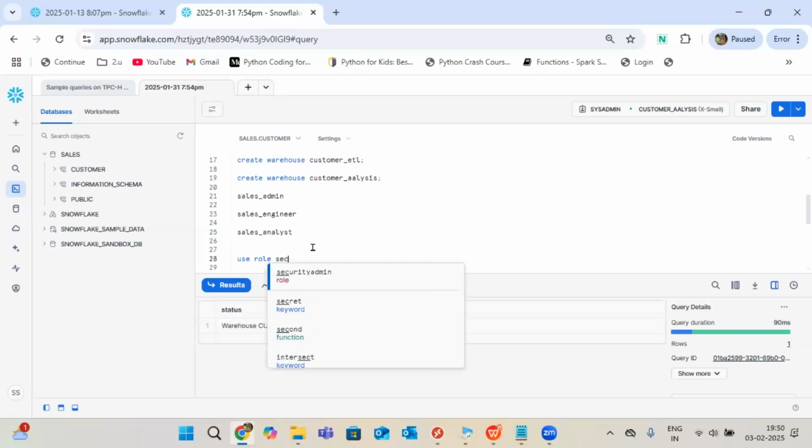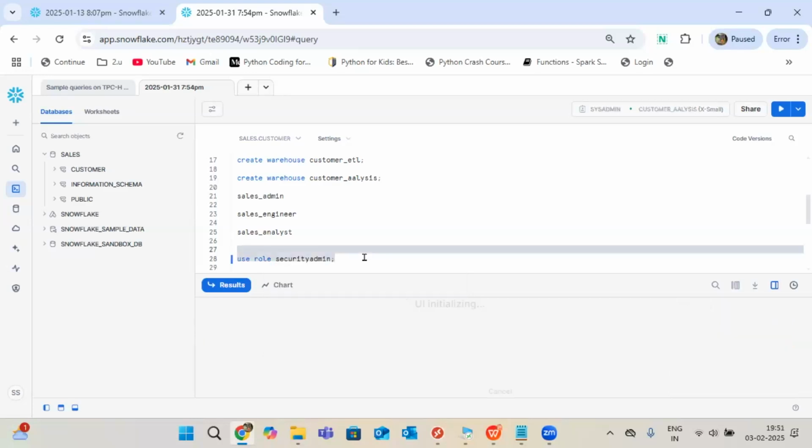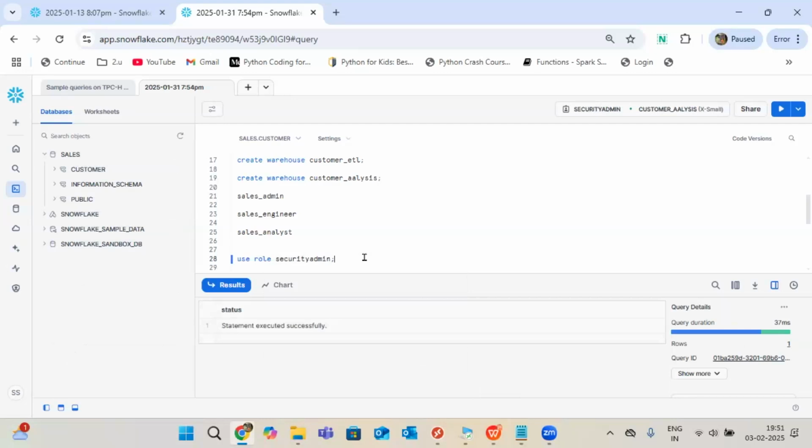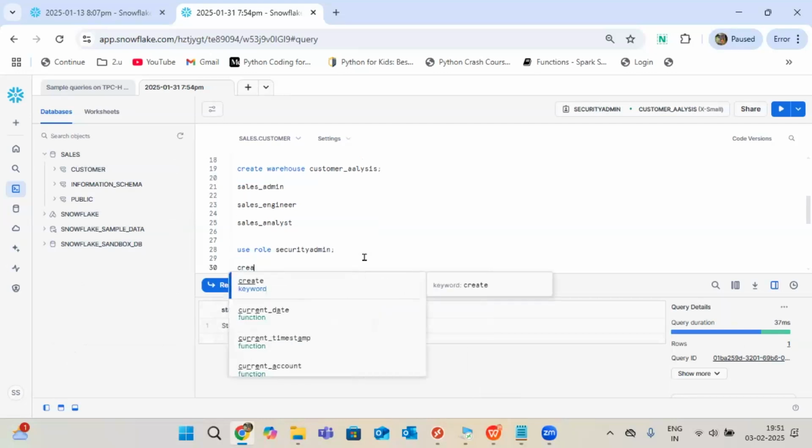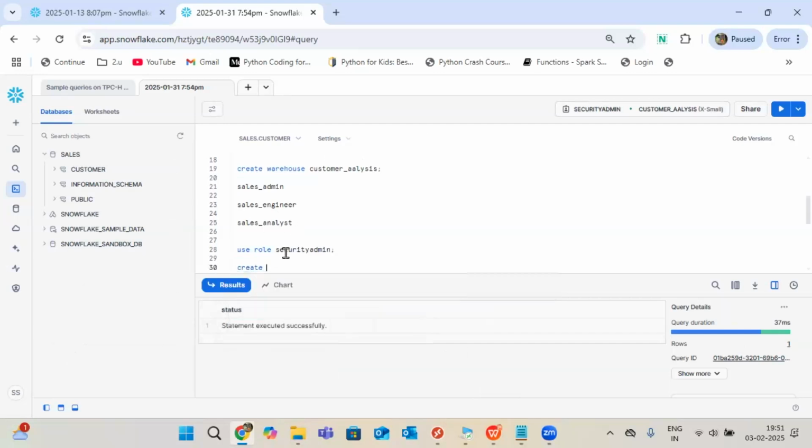Security admin can take care of that, no problem. Security admin is there to create the roles. So for example, I move to security admin. Now create a role. I'm creating a role, right? Create role name.